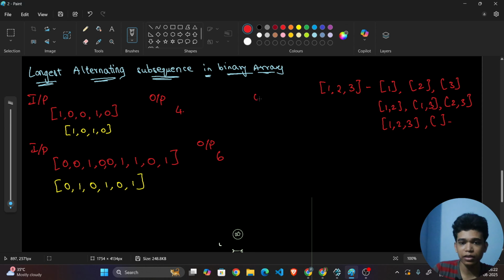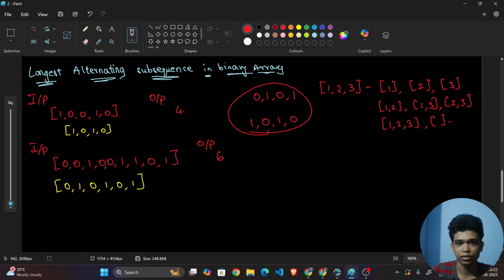Alternating means it will be 0, then 1, then again 0, then again 1, or else it can be 1, 0, 1, 0, like that. It will be alternating in nature. Fine. Now, what is meant by subsequence?